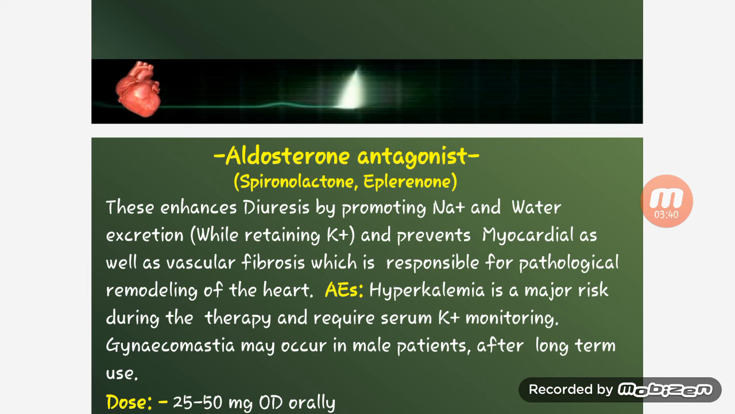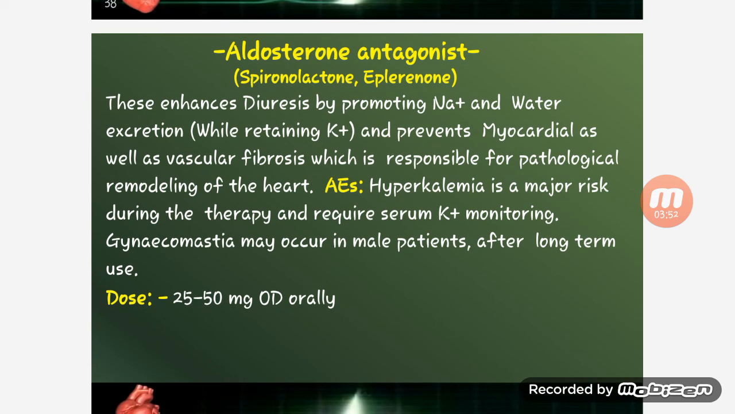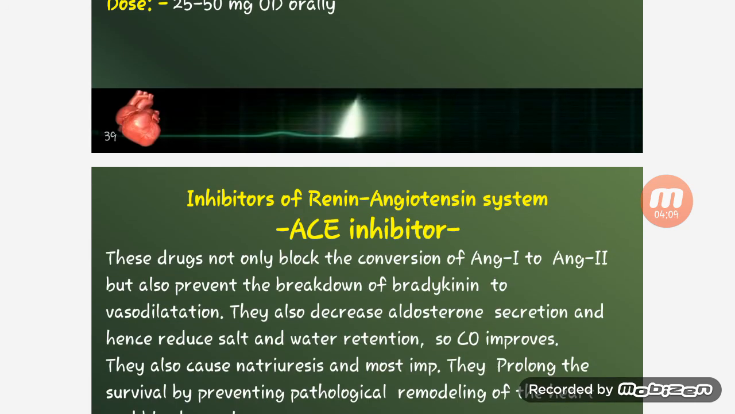Adverse effect: hyperkalemia is a major risk during the therapy and requires serum K+ monitoring. Gynecomastia may occur in male patients after long term use. The dose given of the aldosterone antagonist is 25 to 50 mg once orally.